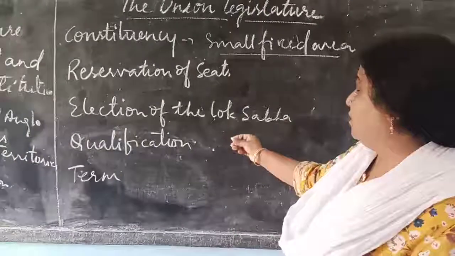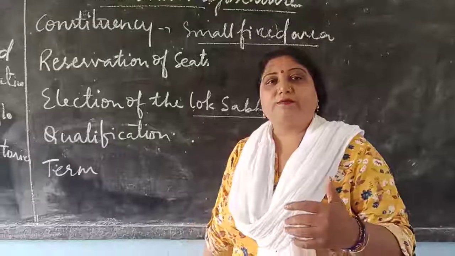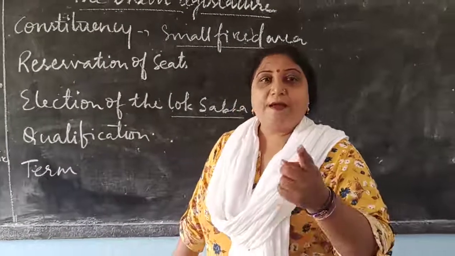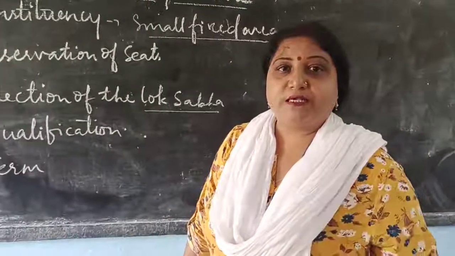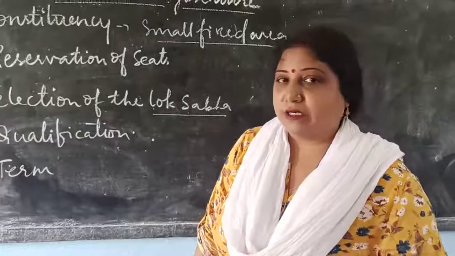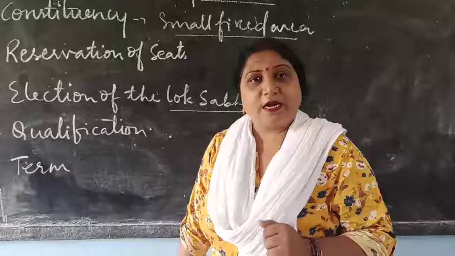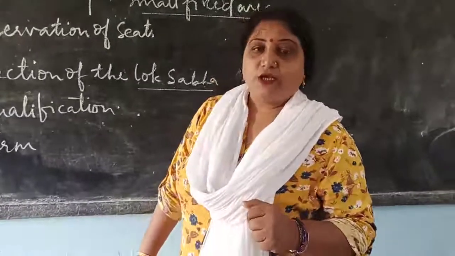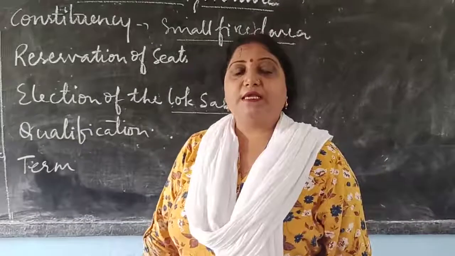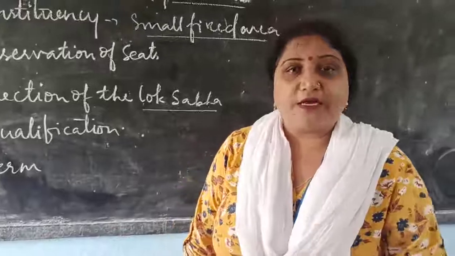Now election of the Lok Sabha. How does the election take place? So election of the Lok Sabha takes place, a general election we have every 5 years, on the basis of, this is very very important, universal adult franchise. What is universal adult franchise? Those who are above the age of 18 have got a right to vote. So the election of the Lok Sabha takes place on the basis of universal adult franchise.